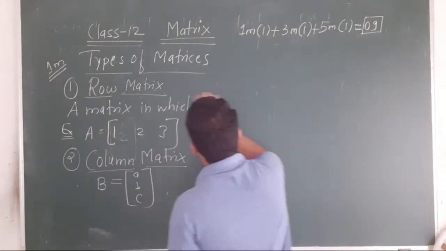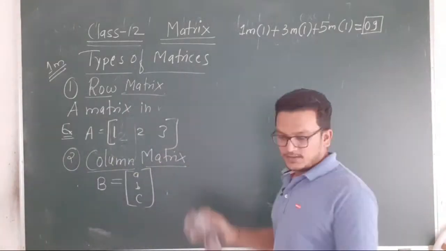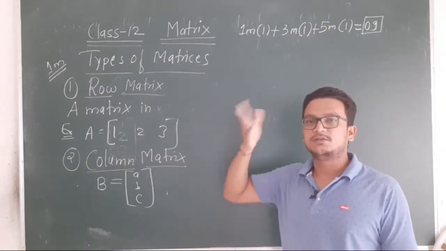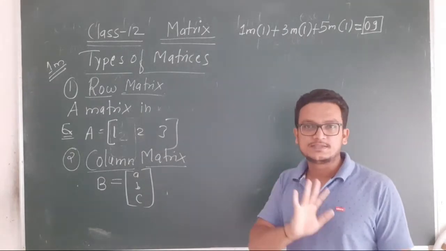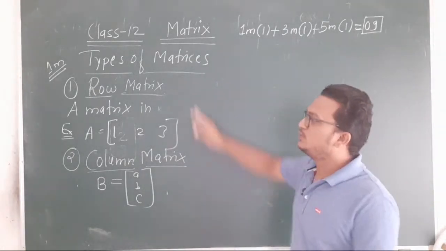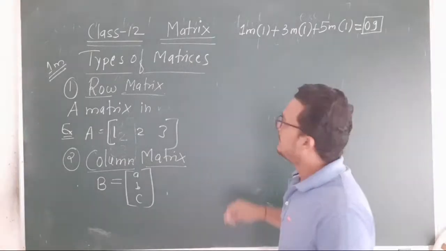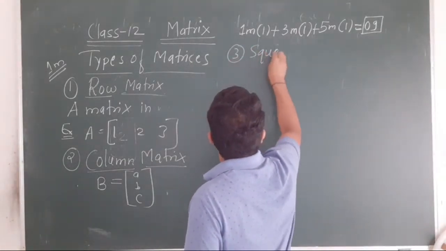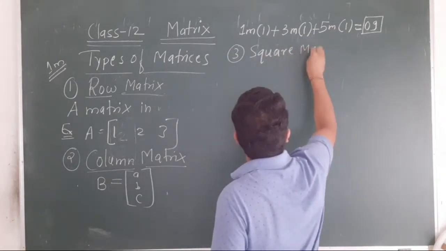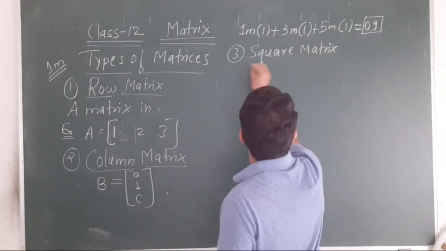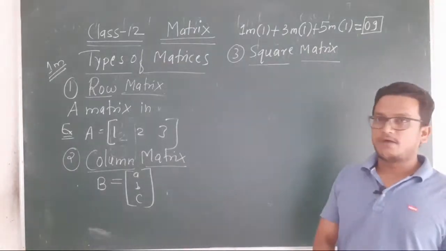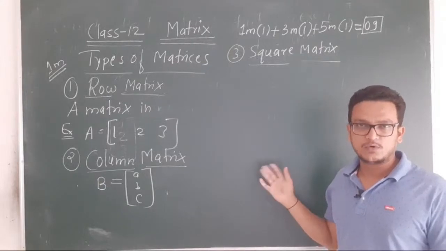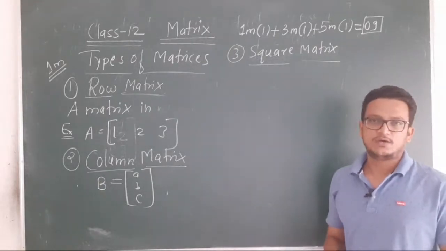But in the examination, such a simple definition or such a simple question they will not ask. What is a row matrix? They will not ask such a simple question. So ये दो types तो exam में नहीं पूछेंगे. Okay, let us take the third type, square matrix. Whatever types we are going to learn after this third, those are all important for 1 mark. वो आपको exam में पूछ सकते हैं.